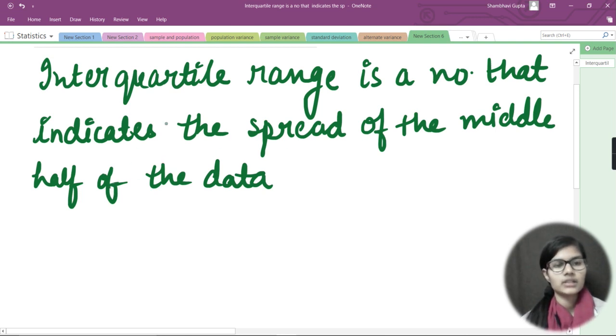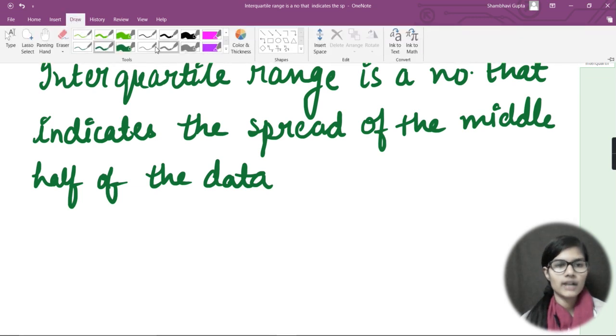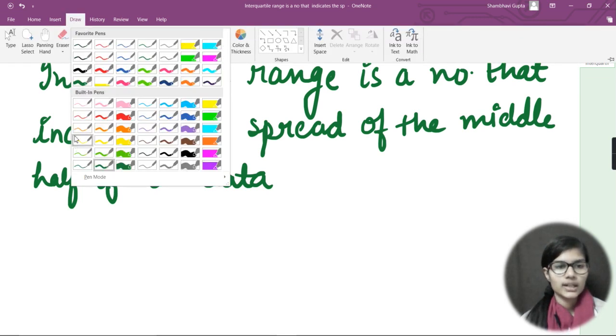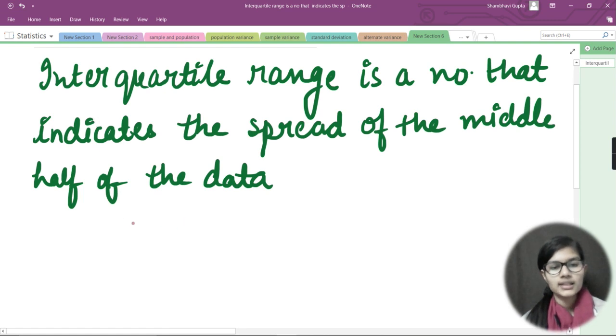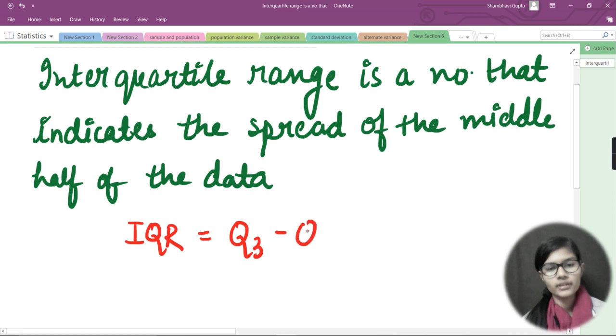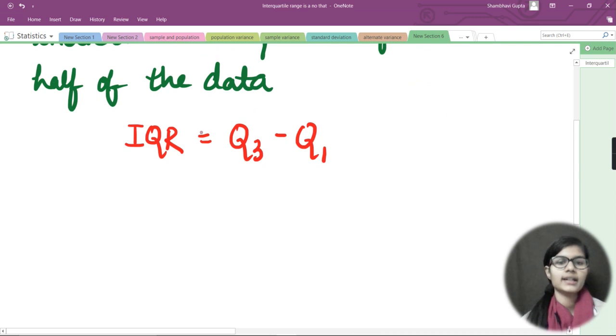So this is the use of interquartile range, and other than that we also have a formula for this interquartile range. The formula is written as IQR. So this is the interquartile range, and the formula for IQR is Q3 minus Q1. Basically this is the formula for finding the interquartile range: IQR is equal to Q3 minus Q1.